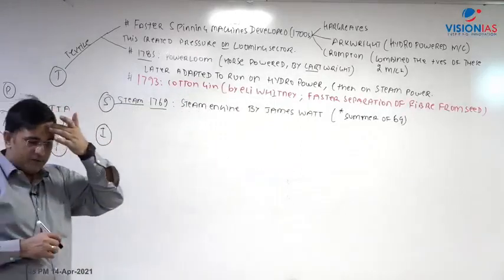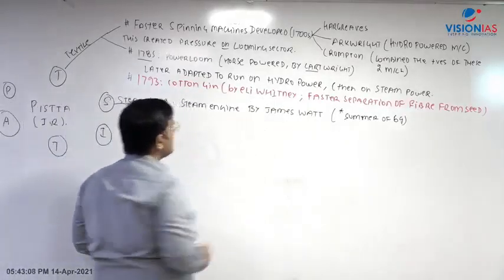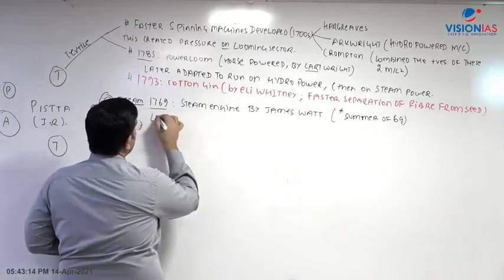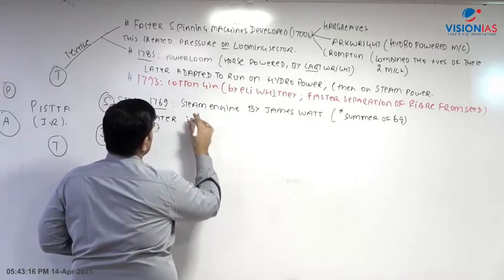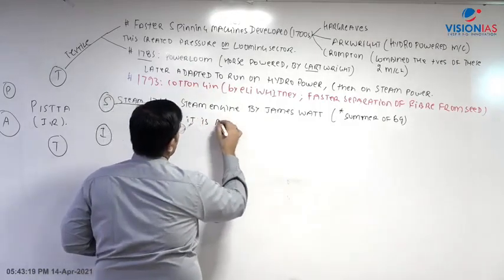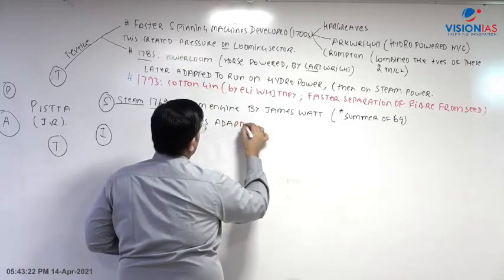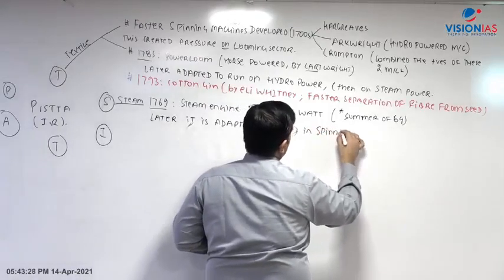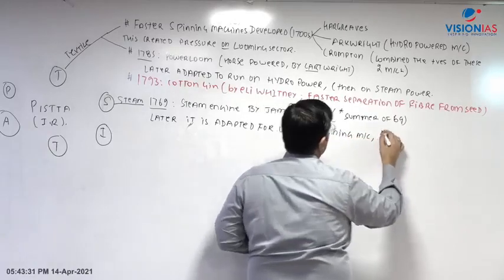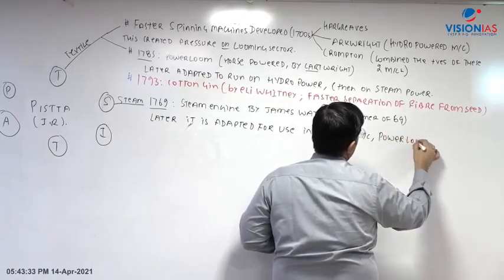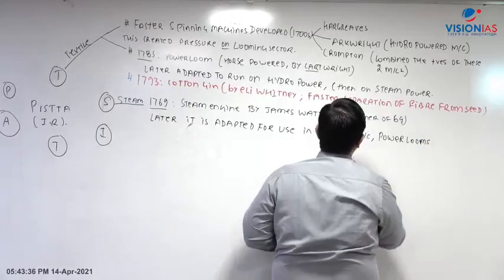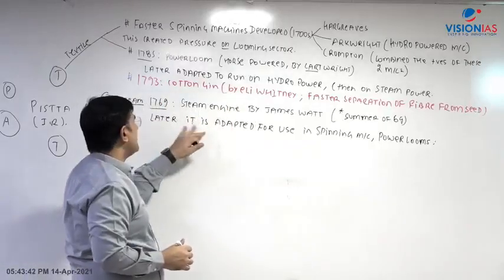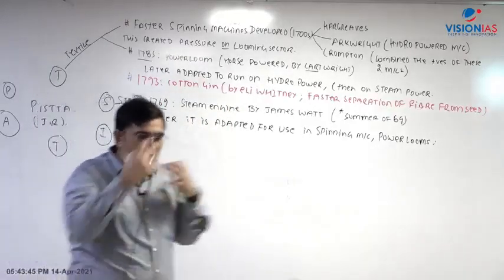Second aspect, it is your steam engine. So this steam engine is developed by James Watt in 1769. Gradually, so here we can write that later this steam engine is adapted for spinning machines, for power looms, and also the steam engine is coming from the coal sector, right? So you burn coal to generate steam.